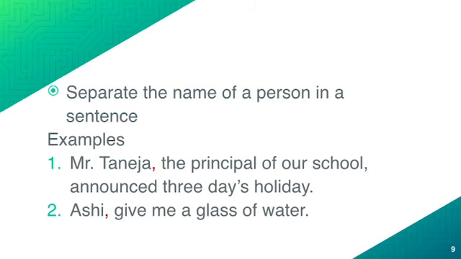The second use of comma is to separate the names of a person in a sentence. For example: Mr. Taneja, the principal of our school, announced 3 days holiday. Mr. Taneja, who is the principal of the school. So we have to put a comma in between to separate the person from the description. Second: Ashi gave me a glass of water.